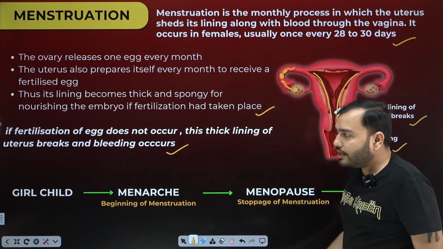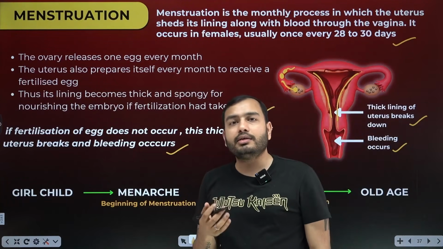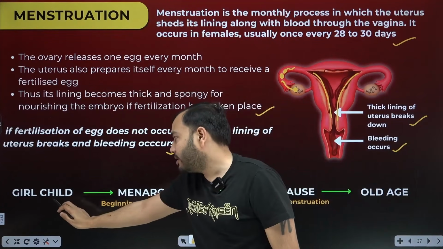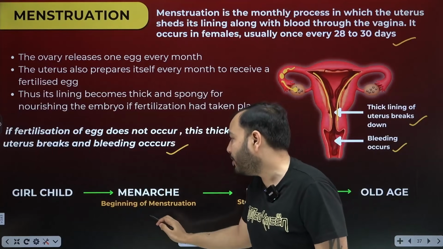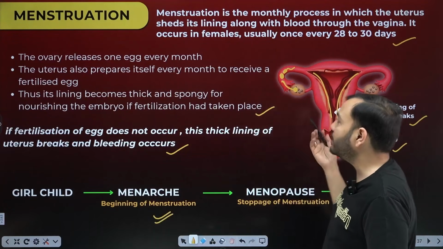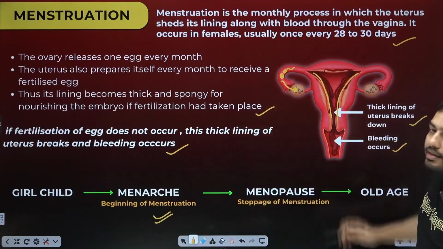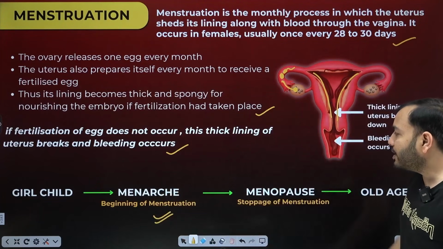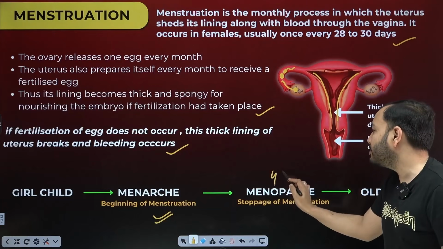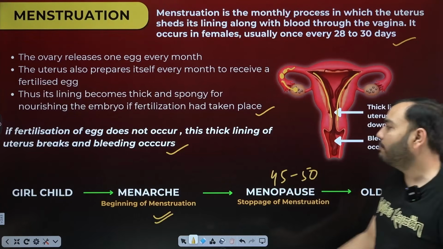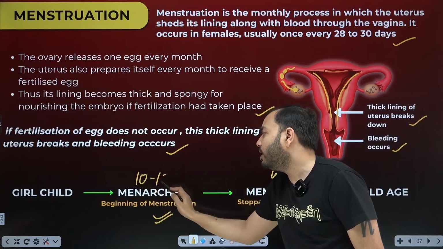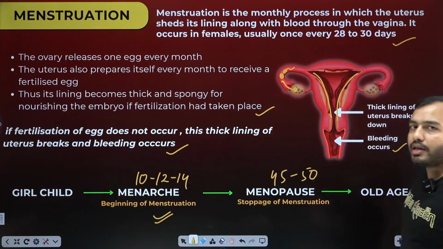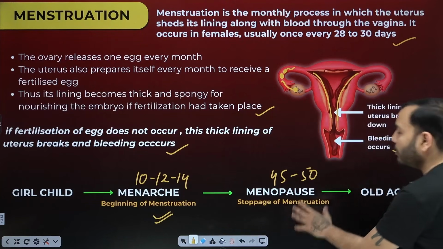Okay. This menstrual cycle starts when puberty comes, when you are ready to reproduce. In the beginning, it's a girl child. Then the time of menarche comes, where menstruation starts and the uterus lining starts becoming thick every month. Generally, this happens at the girl's age of 12 to 14 years. Then at the age of 45 to 50 years, this stops happening. When the uterus no longer makes its wall thick, the woman cannot conceive a child. Menopause arrives, old age arrives.